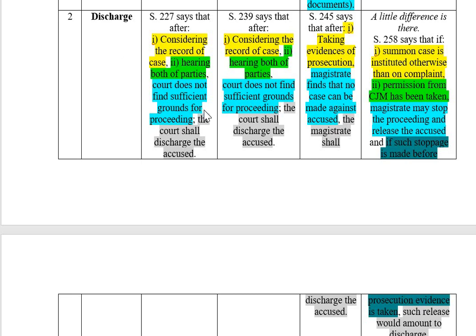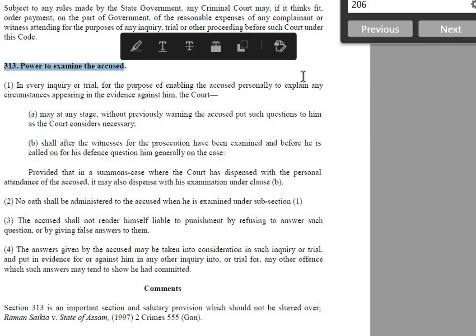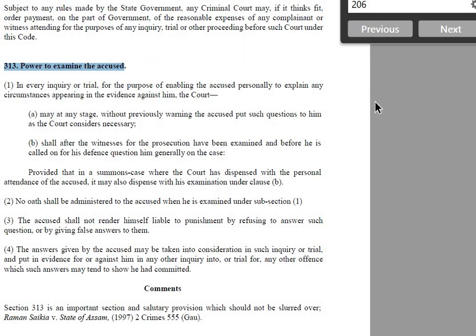Now the court, you must be thinking, or if not thinking then think about it, is hearing both the parties, prosecution also and accused also. Now when can the court ask the accused person? So 313 is used. It is used throughout the stages. The court has the discretion to use 313. It allows the court to ask the accused